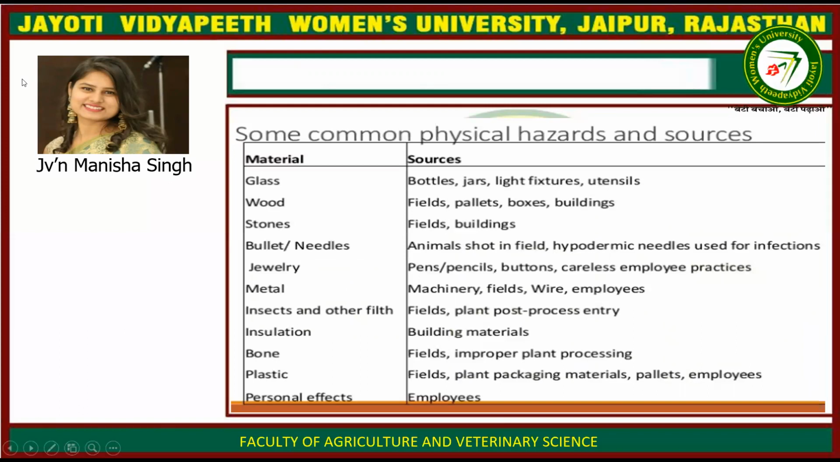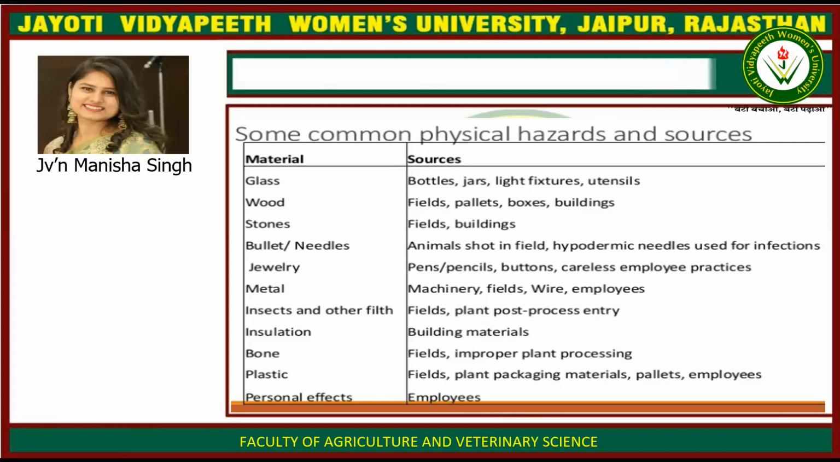Then some common physical hazards and their sources. For example, the material glass has sources such as bottles, jars, light fixtures, utensils. Wood is from the fields, pallets, boxes, buildings. Stones are from the fields and buildings. Bullets are from animals shot in the field. Hypodermic needles are used for injections. Jewelry, pens, pencils, buttons come from careless employee practice. Metal comes from machinery, fields, and wire.